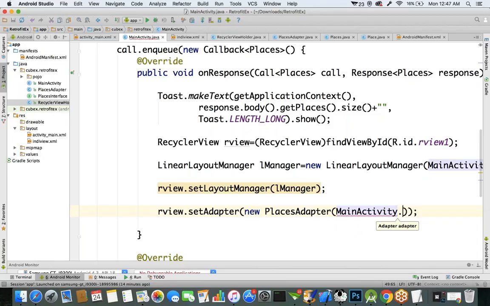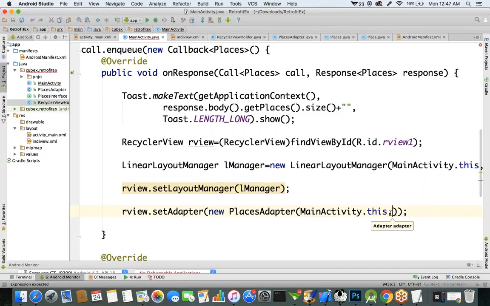One is MainActivity.this, I mean the current activity object, because we require the activity object in the adapter class. Second parameter, we have to specify where the data is available. This response object, this places contains the data, meaning response.body is there, right?